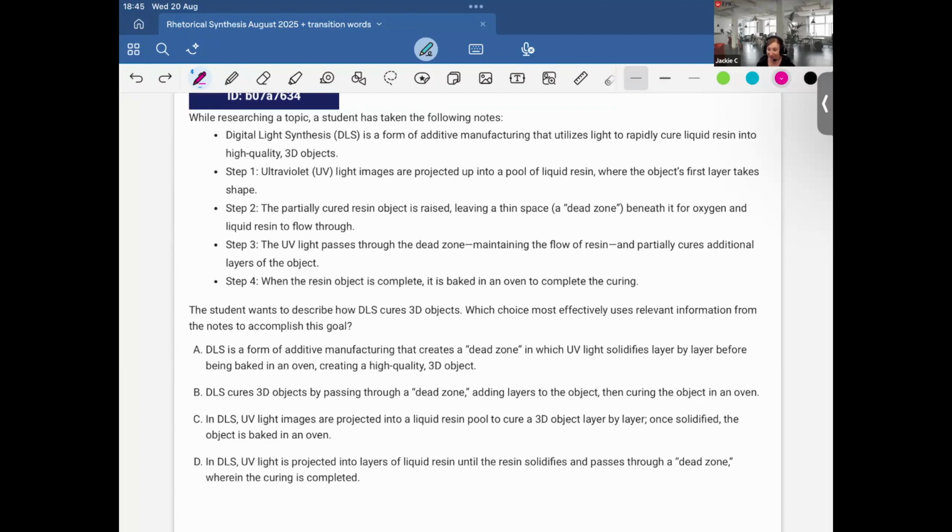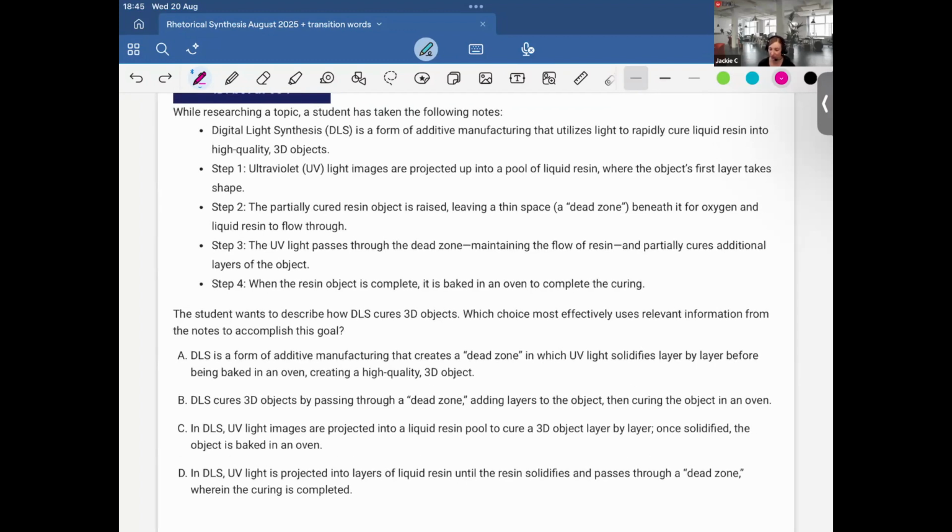Since I know I'm dealing with the hard ones, I am going to read the student notes. While researching a topic, a student is taking the following notes. Digital light synthesis, DLS, is a form of additive manufacturing that utilizes light to rapidly cure liquid resin into high quality 3D objects. Ultraviolet light images are projected up into a pool of liquid resin where the object's first layer takes shape. The partially cured resin object is raised, leaving a thin space, a dead zone, beneath it for oxygen and liquid resin to flow through. Step 3, the UV light passes through the dead zone, maintaining a flow of resin and partially curing additional layers of the object. Step 4, when the resin object is complete, it is baked in an oven to complete the curing.